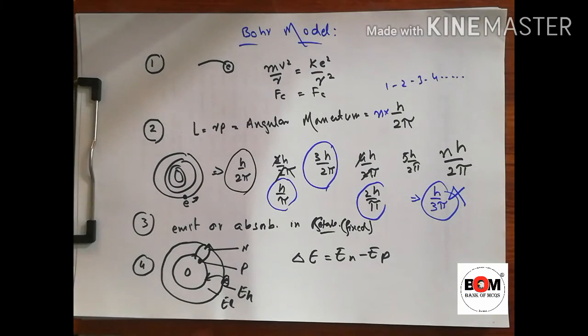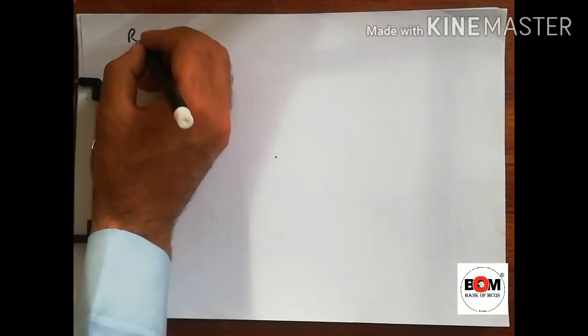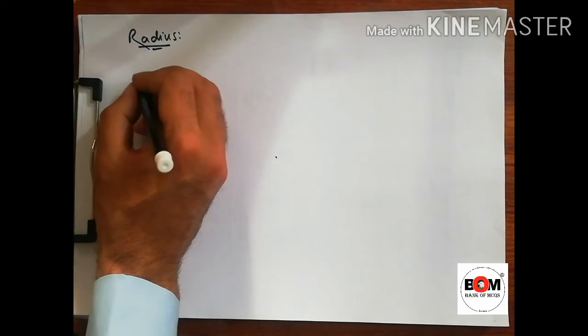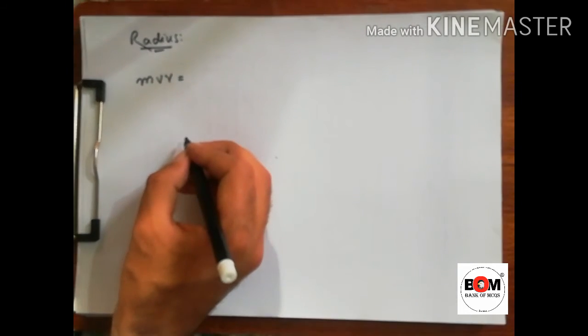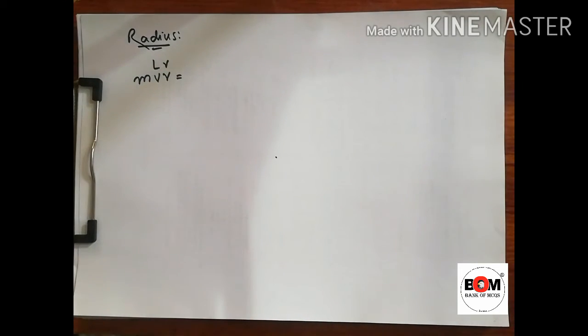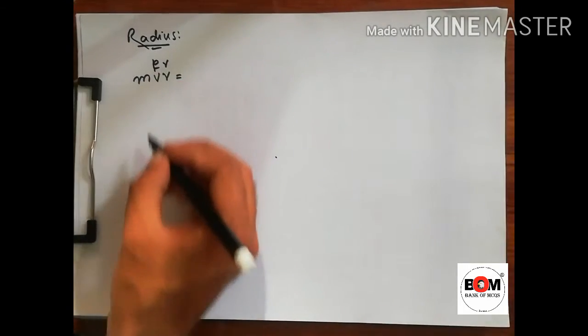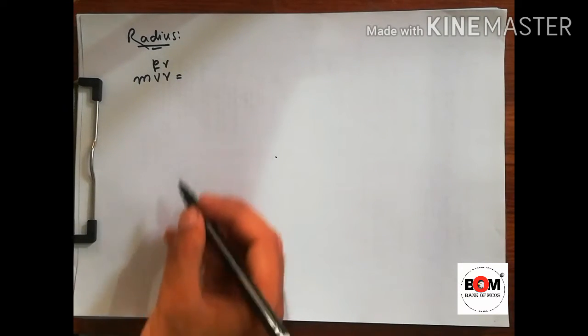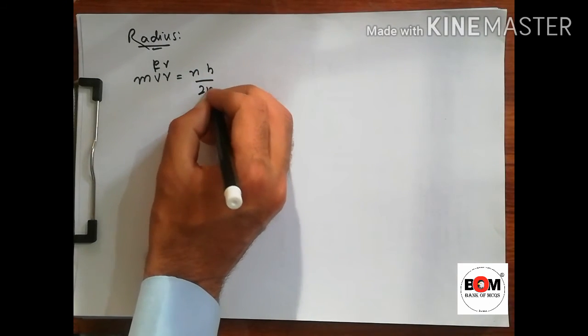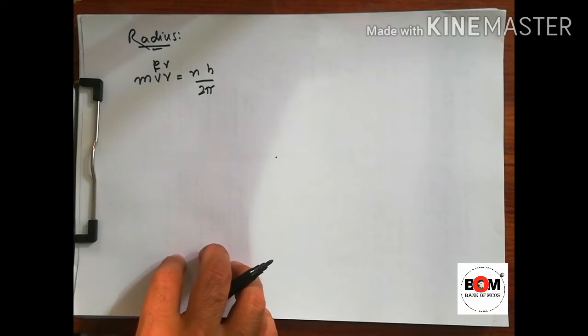Now to find the radius of orbit in the Bohr model, you must remember the formula directly, or we can also derive it. To find the radius, follow these steps. We know that mvr, that is angular momentum, L equals p r, is equal to nh divided by 2 pi. Angular momentum will be a multiple of h divided by 2 pi.